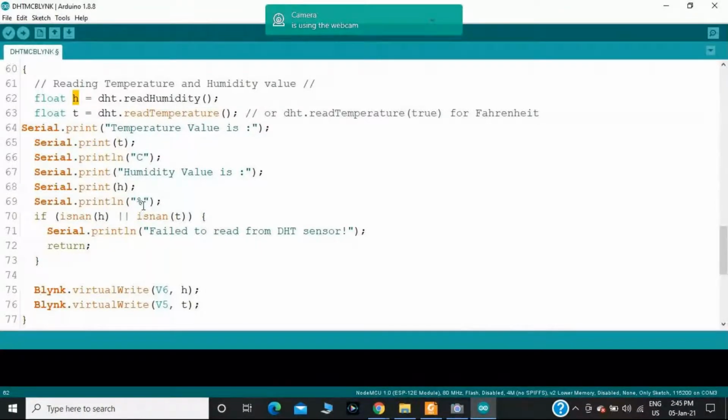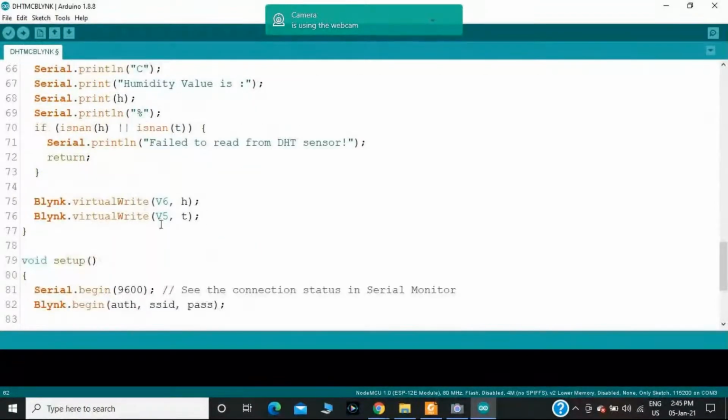Then I should mention that I have taken only a single pin to fetch the data, but in order to represent temperature and humidity in the Blynk app, I am taking virtual pins. In order to display the humidity value, I should consider virtual pin number 6. In order to display the temperature value, I have taken virtual pin number 5.